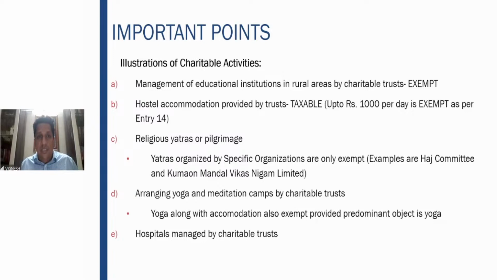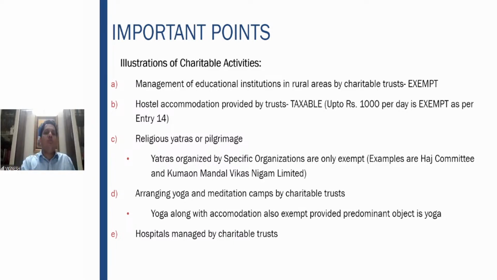Sometimes the yoga camps are held along with accommodation. Here the concept of composite and mixed supply comes again. So if a yoga camp for 2 days is organized and the participation fee is charged along with the accommodation, what is the predominant aspect?